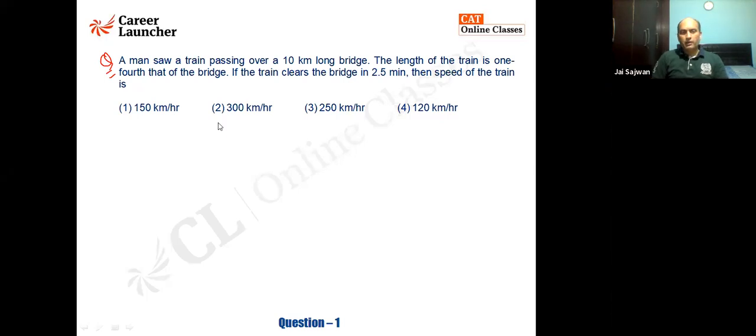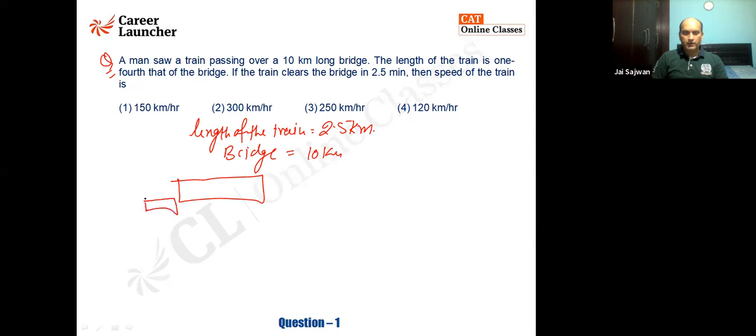A man saw a train passing over a 10-kilometer long bridge. The length of the train is 1/4 that of the bridge. So the length of the train is 1/4, that is 2.5 kilometers. And the bridge is 10-kilometer long. So if this is a bridge and this is a train supposed to cross it, the total distance to be traveled is 10 plus 2.5 kilometers. This is the distance to be traveled.